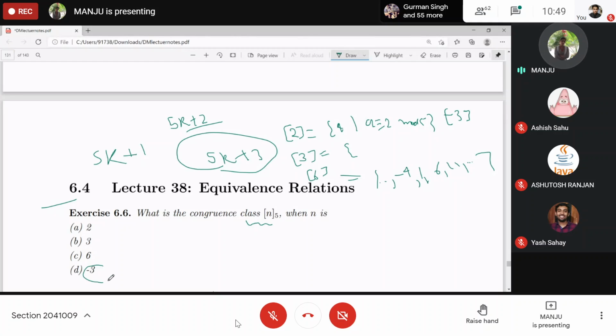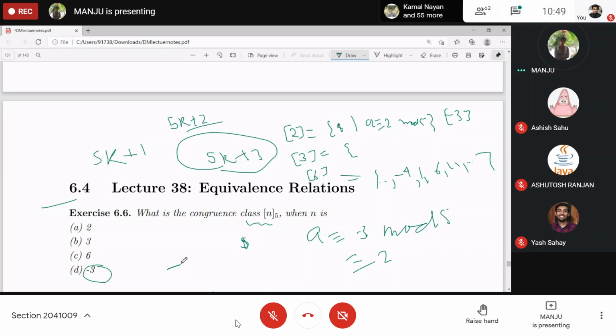What about the equivalence class of minus 3? It will be the equivalence class of 2. You are getting a is congruent to minus 3 modulo 5. Under modulo 5, minus 3 is the same as 2.